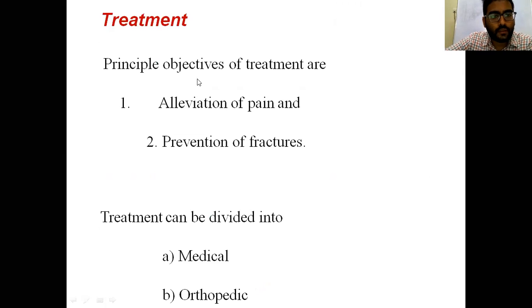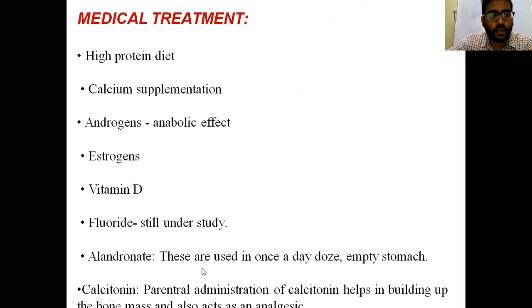Treatment: the main principle is the relief of pain. If any osteoporotic fractures occur, then we have to relieve the pain. The second one is prevention of fractures. Treatment is medical and orthopedic.